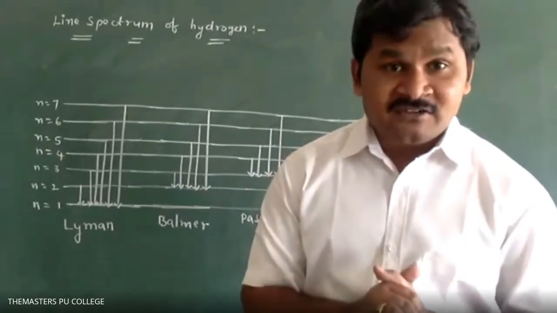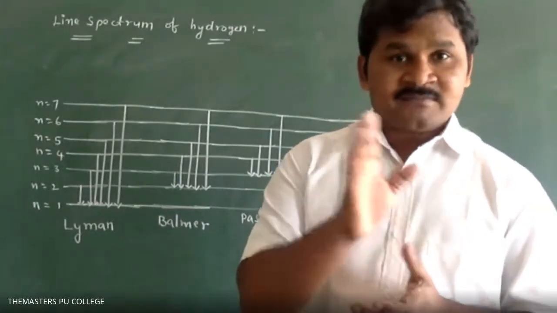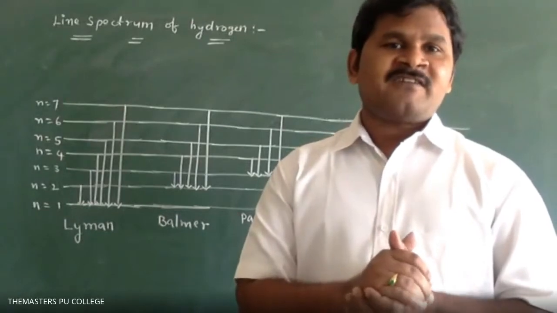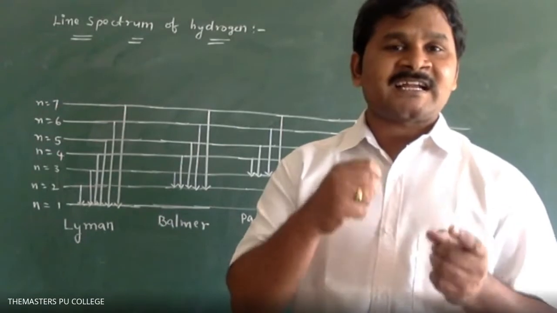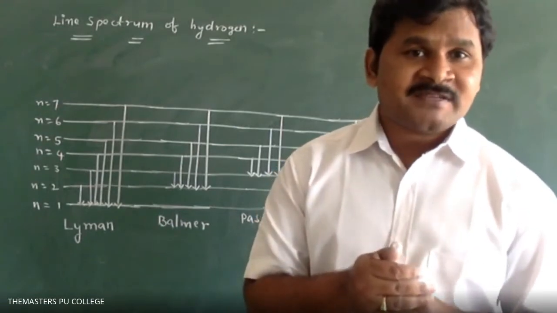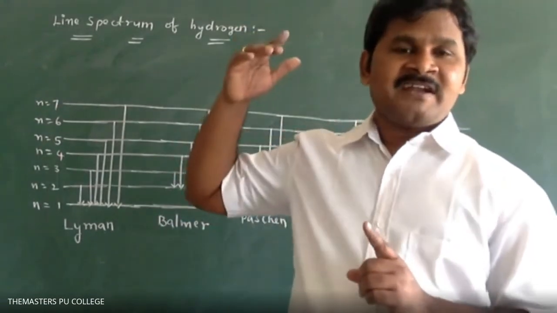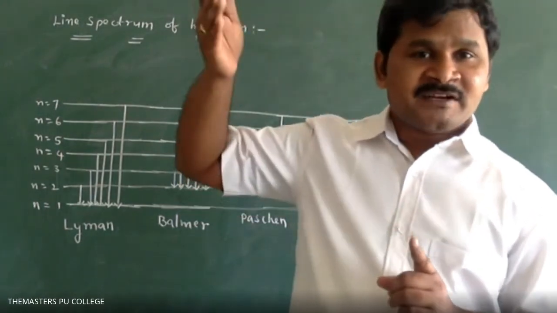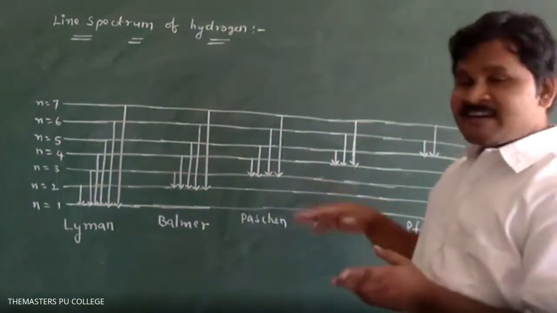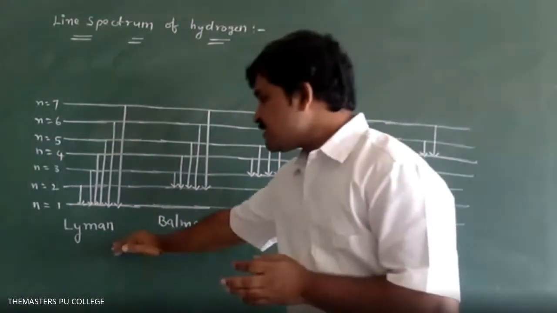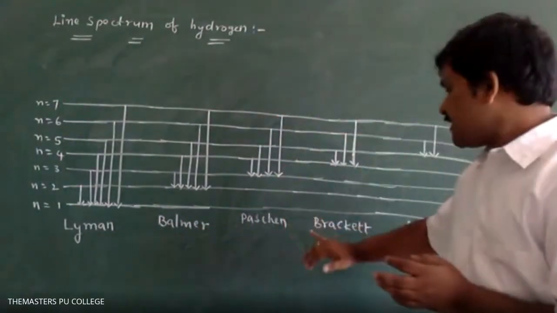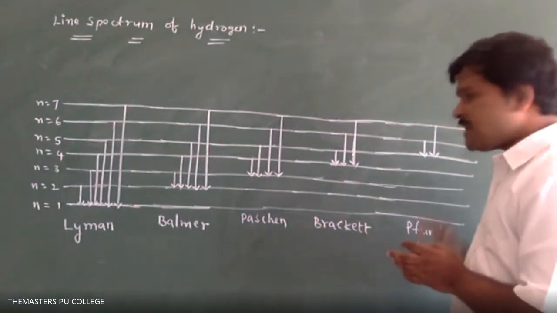It is split into atoms. Whenever hydrogen molecule is split into atoms, it absorbs a certain amount of energy. The electron present in the hydrogen atom gets excited. Whenever this excited electron comes back to a lower level, we will get different spectral lines: Lyman series, Balmer series, Paschen series, Brackett series, and Pfund series.